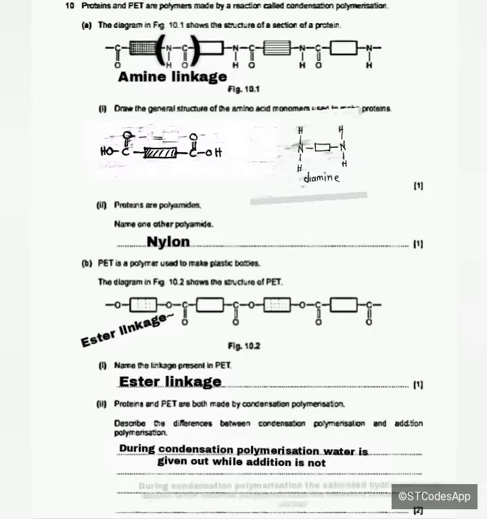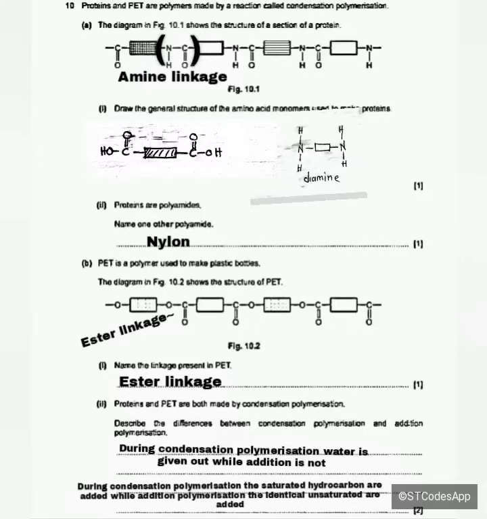So in this part here, when you talk of condensation polymerization, you can add the alcohol and an acid to produce a polymer, and also water is going to be given out. Now when you talk of addition polymerization, you are going to add the identical, which means same, identical unsaturated hydrocarbons. In this case, the identical unsaturated hydrocarbons are called alkenes.